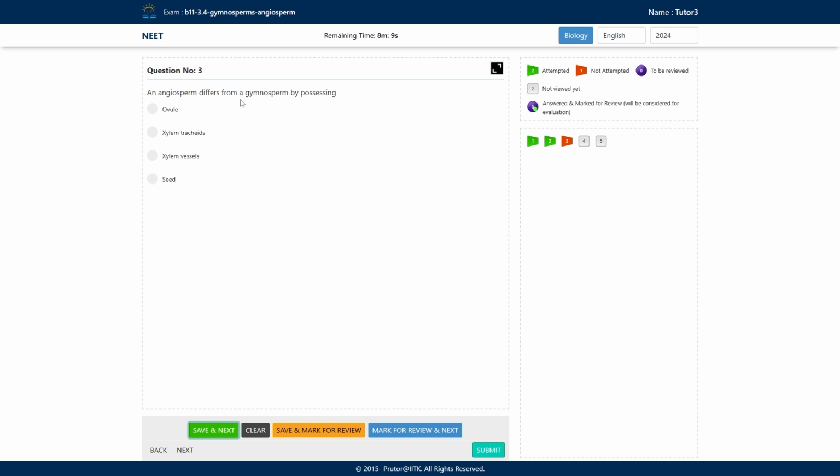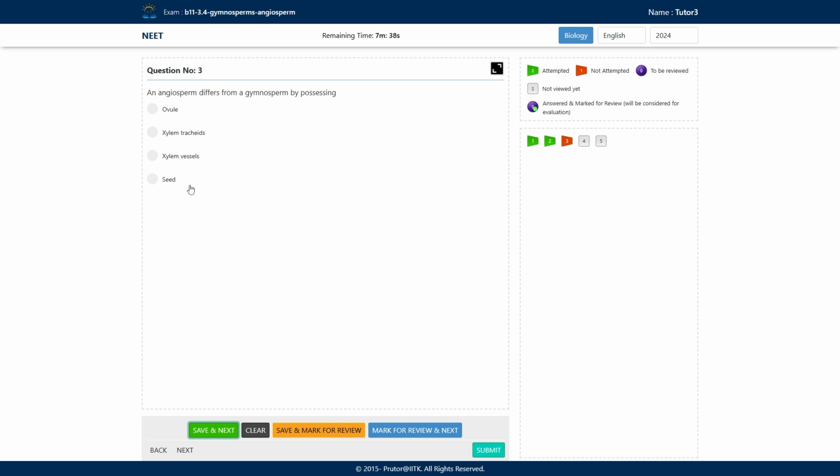Angiosperms differ from gymnosperms by possessing: A. ovule, B. xylem tracheids, C. xylem vessels, D. seeds. So angiosperms have something in the xylem which gymnosperms do not have, right? Angiosperms differ from gymnosperms by having xylem vessels.